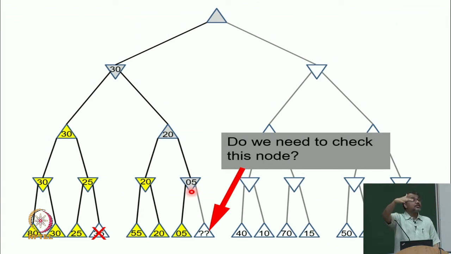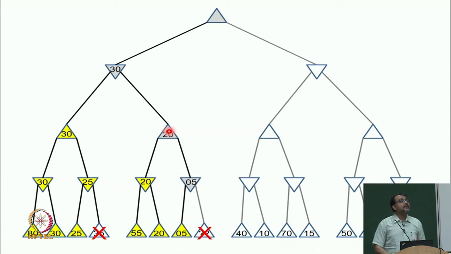The min has a solution of 5 or less and the max has a solution of 20 or more. See, it is a max. It already knows 20. So, now its value can only increase, it can't decrease because it is a max. So, max has a solution of 20 or more, min has a solution of 5 or less. They can never reconcile, and therefore, there is no point in evaluating this.